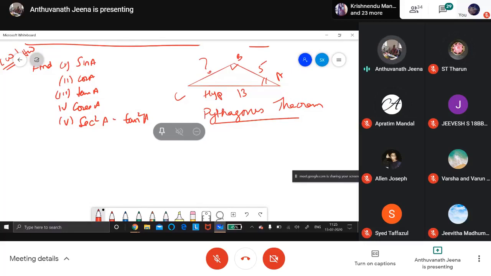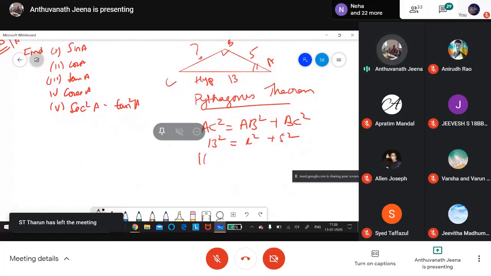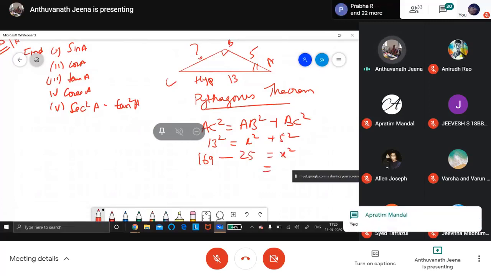Very good. Don't forget that. Please recall: in a right angle triangle, the square of the hypotenuse is equal to the sum of the squares of the other two sides. That means in this diagram, AC square is equal to AB square plus BC square. So this is 13 square, this is X square, this is 5 square. 13 square is 169. You must learn squares. X square is 169 minus 25, which is 144. So X is 12.